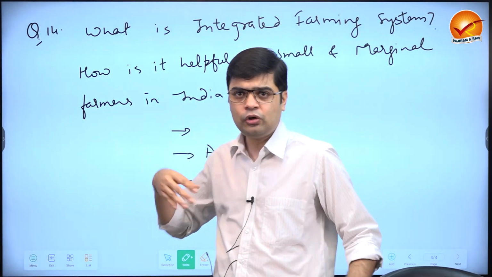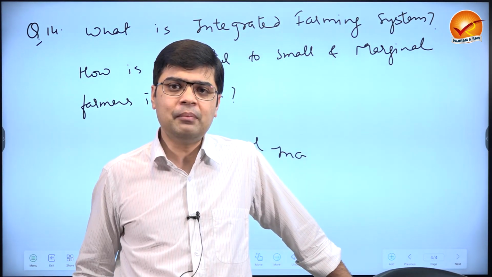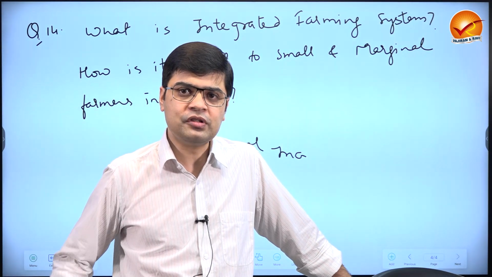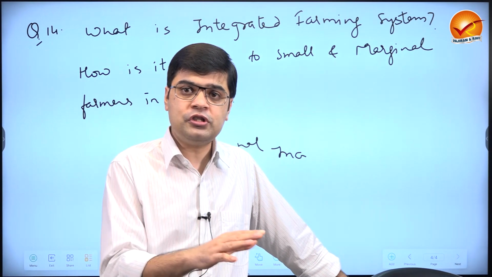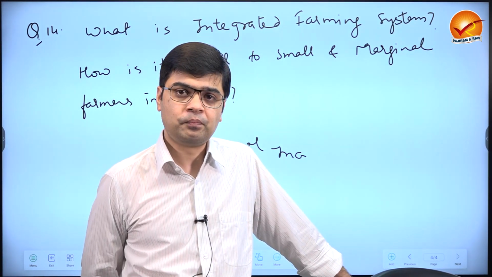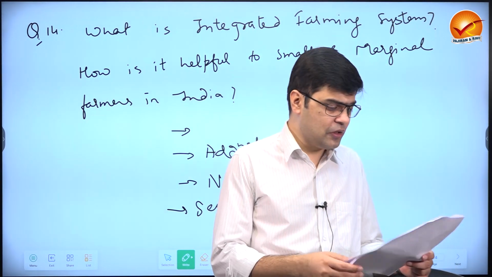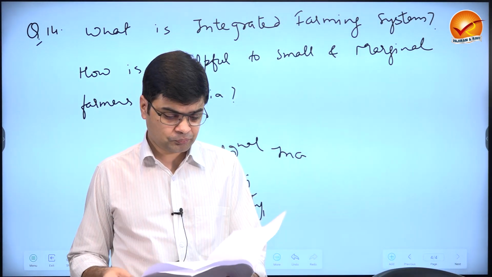Then again, in the conclusion, you can mention certain schemes that the government is coming up with for the integrated farming system. Okay, and how this is important for making agriculture sustainable, both ecologically and economically. Okay, so these were the 3 questions from Economic and Social Geography in paper 3.